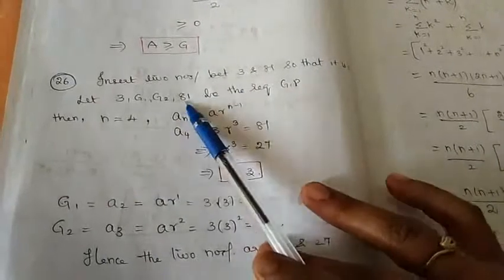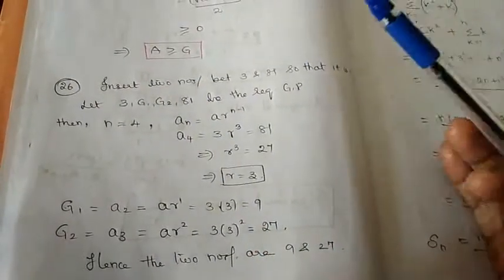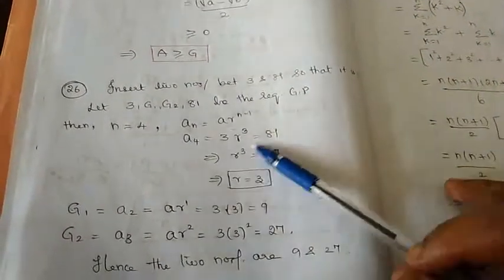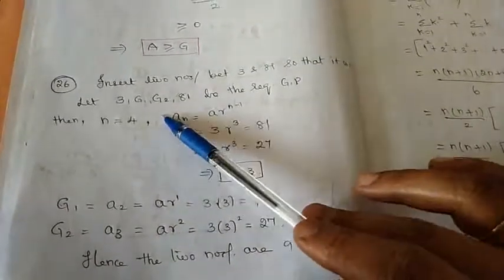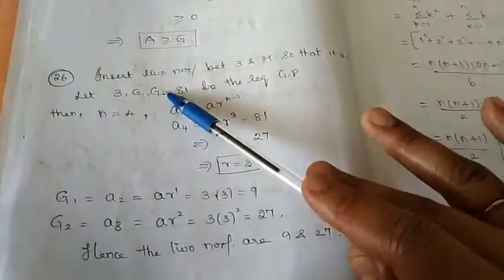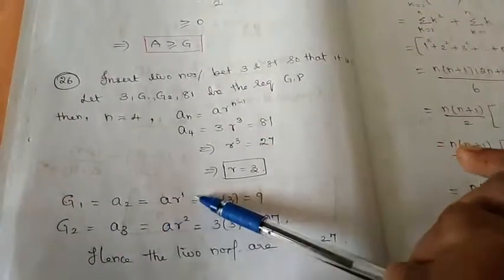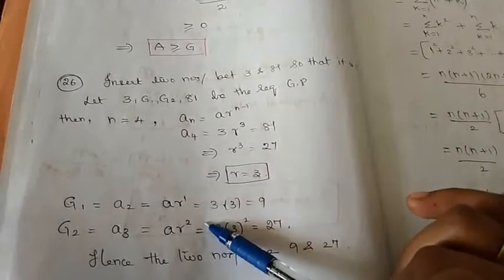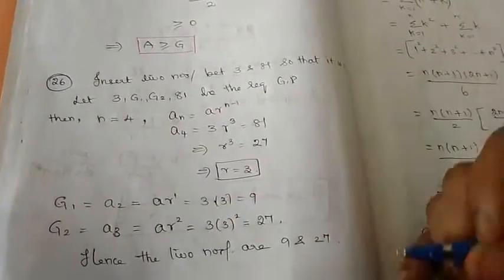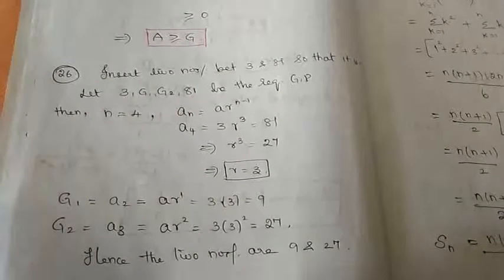Now n will become 4, the usual procedure which we have followed there. The same thing, you have to find out what is r. Then after finding r, we can find G1 and G2, because G1 is going to be the second term of the GP, which is nothing but AR. G2 is going to be the third term of the GP, which is nothing but AR square. You can substitute and get the answer.